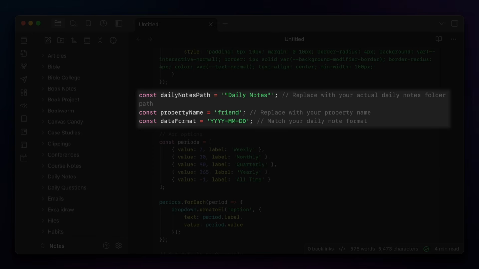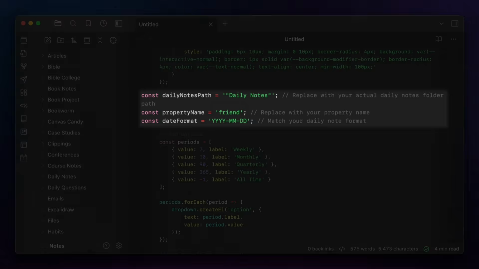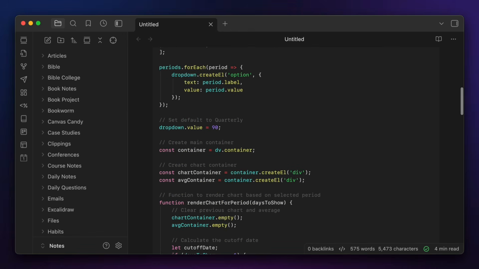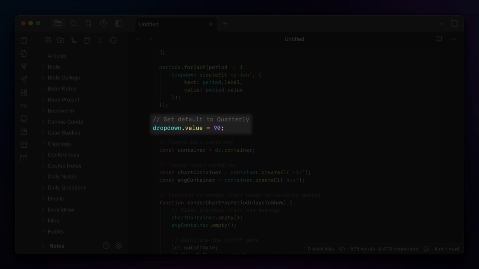Now, if you wanted to change the property that the code actually graphed, you just change this property name right here, which makes this really easy to customize. The next section is for the options that show up in the dropdown and the values associated with each. This sets which time periods I can choose from and how many entries back from the current day to look at, and the next section sets the default view to quarterly.